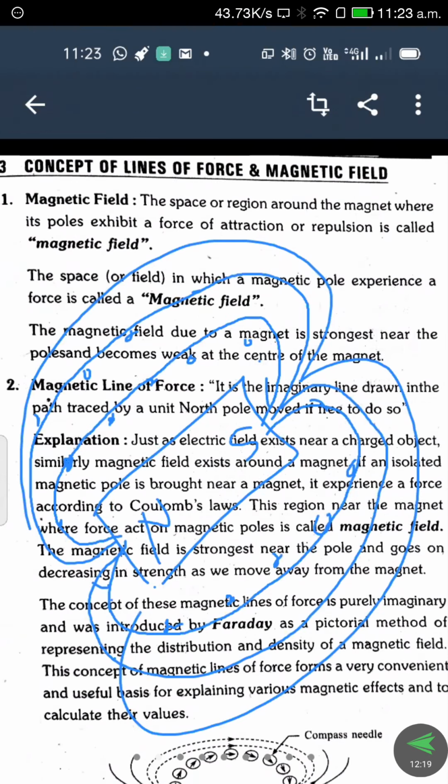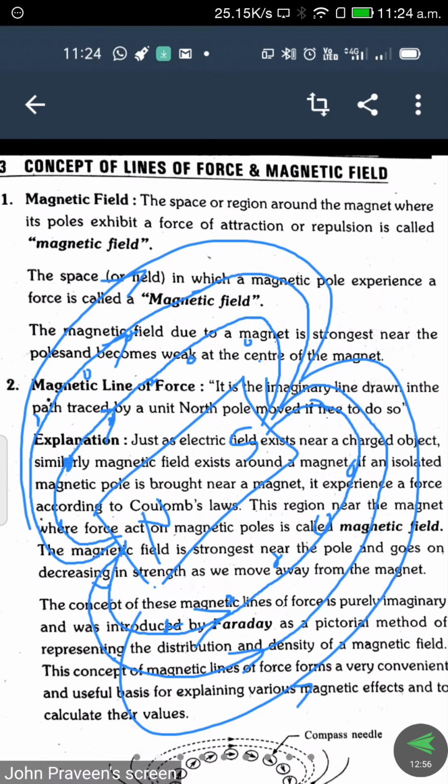From that experiment we can observe the path of the field. Here the compass pushes in this direction, because of that the arrow mark is represented like that. Similarly here the arrows are shown in this direction. The direction we give is nothing but that indicated by the compass. At the same time, we assume the lines always flow from the north pole to the south pole.